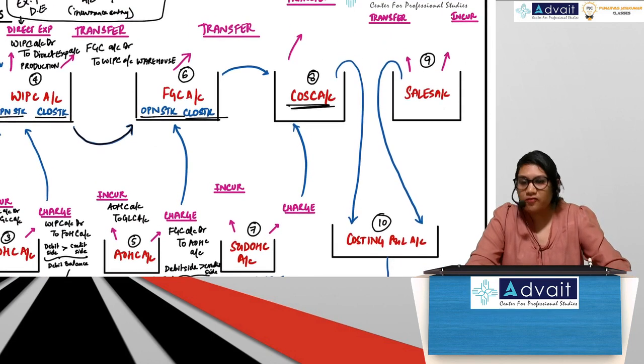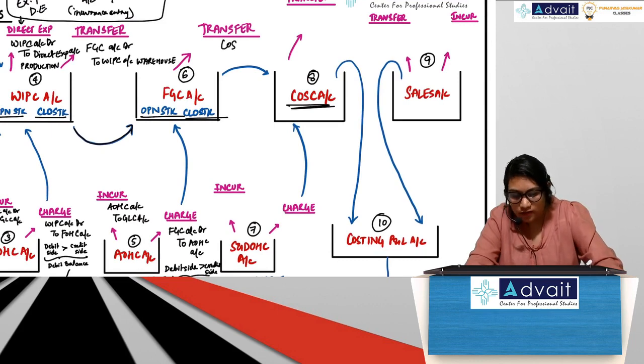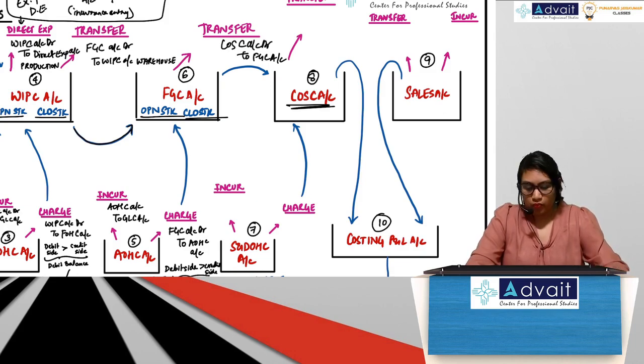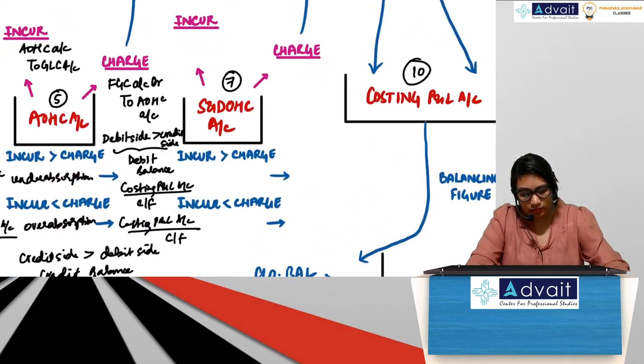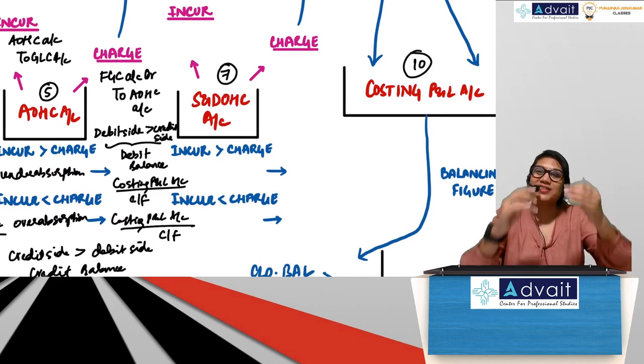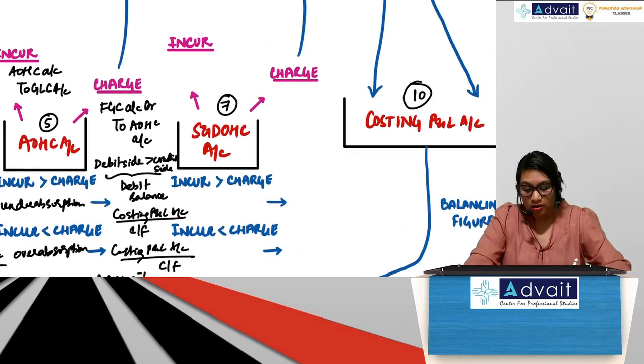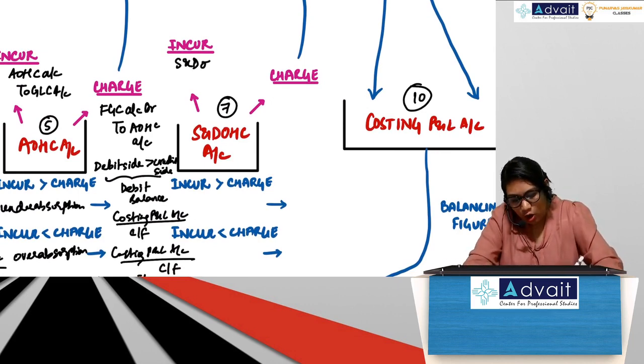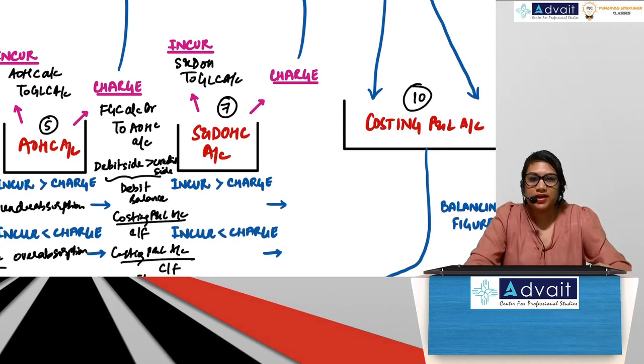So what should the entry be for transfer? Cost of sales control account debit to FGC control account. So I've shown an arrow mark also. Yes or no? Now, next entry. Selling and distribution overhead. Guys, same. Absolutely same. First you incur. What will the incurrence entry be? SNDOH to GLC account. Charge entry.